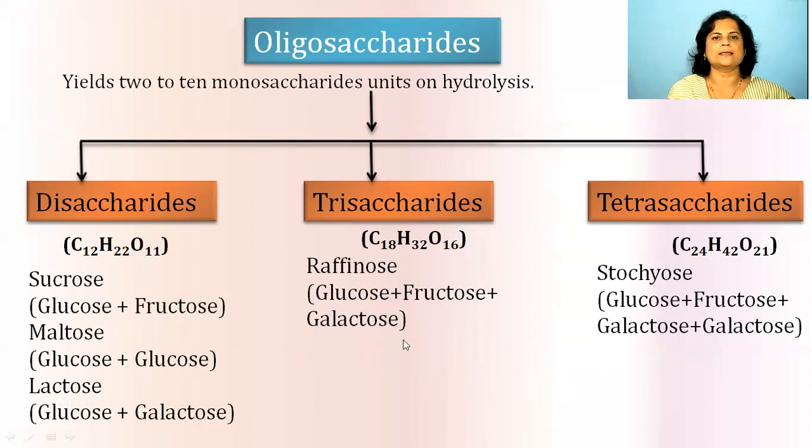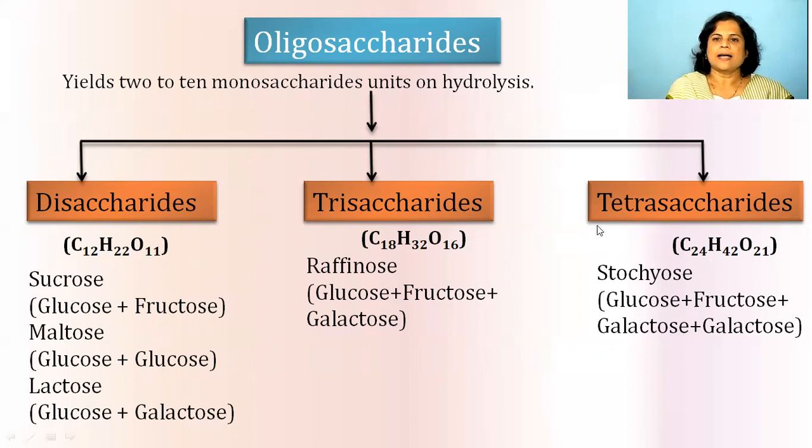As it yields 3 units of these monosaccharides, it is under the heading of trisaccharides. Again see the formula C18, and when it yields 3 units, each contains carbon 6. It also shows that hydrogen and oxygen change as the reaction is performed with H2O.